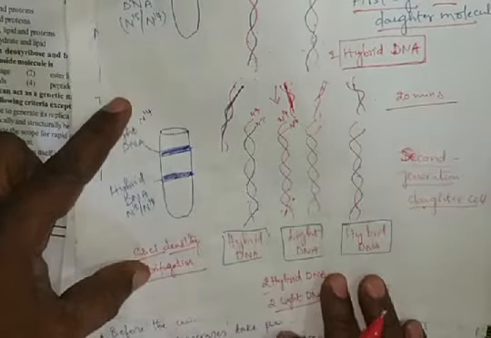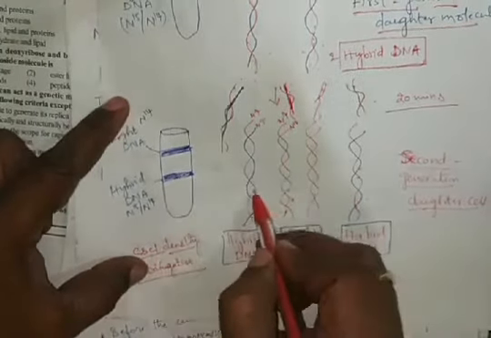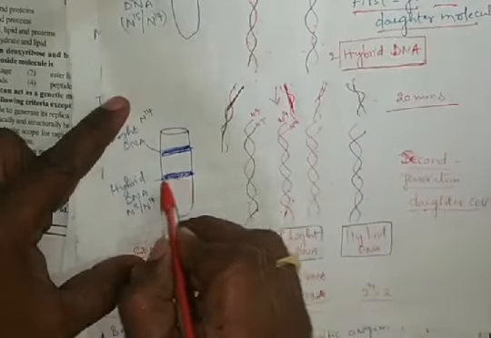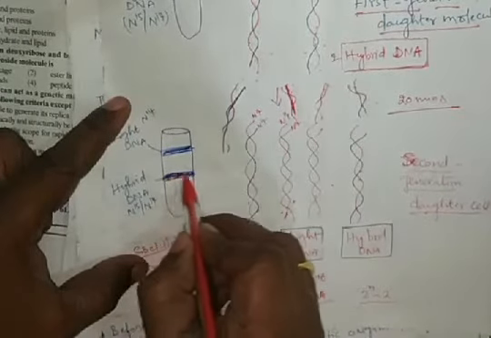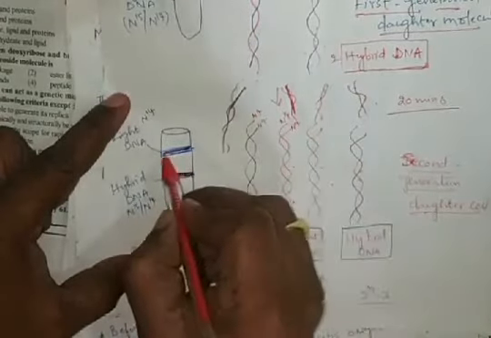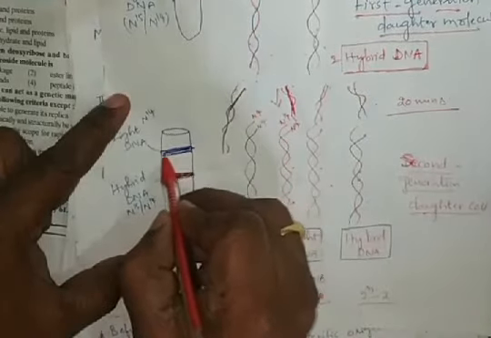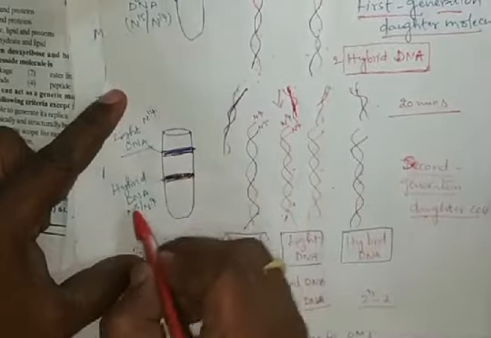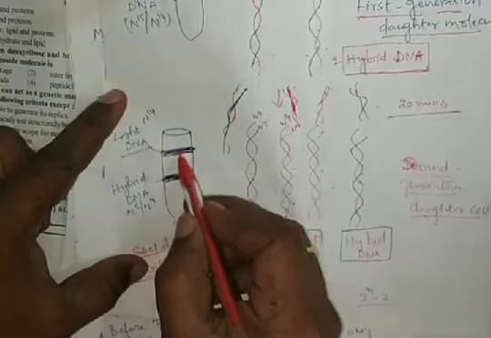So like that, the hybrid DNA that is formed is in the middle of the test tube, and the light DNA that is formed is at the top of the test tube. Like this, light DNA and hybrid DNA are separated in the test tube.